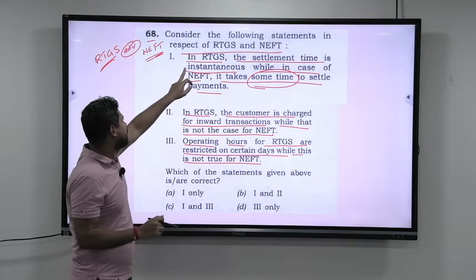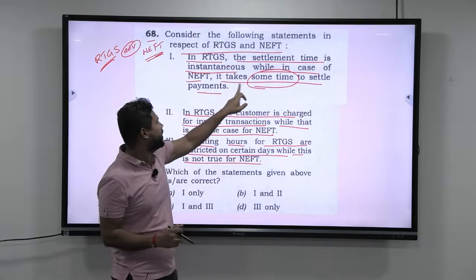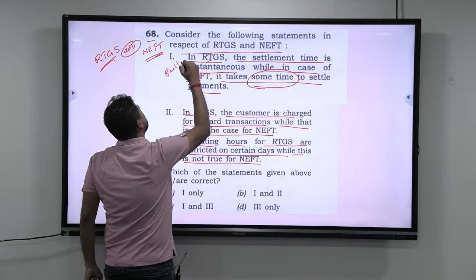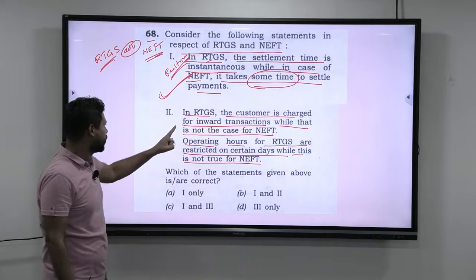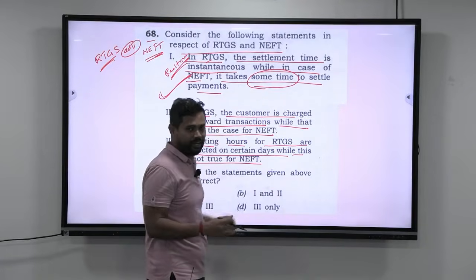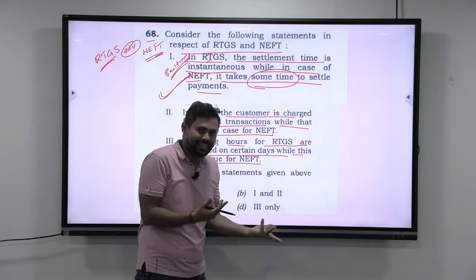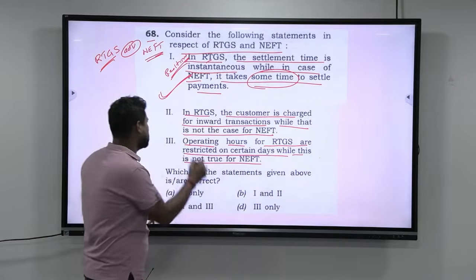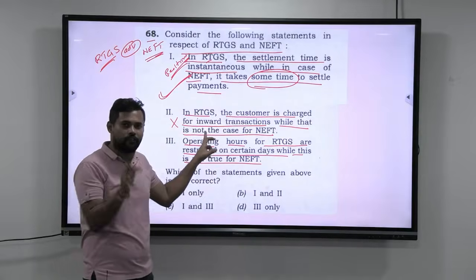Now look at this. In RTGS, the settlement time is instantaneous, while in the case of NEFT, it takes some time to settle payments. The name only says real time. When the name says real time, automatically the first statement should be true. Now look. In RTGS, the customer is charged for inward transactions, while it is not the case for NEFT. Understand that. Will anyone participate in a transaction if they are going to be charged for the money that is coming inside? They will not take part. That will not be encouraging. Hence, this itself conceptually is wrong.